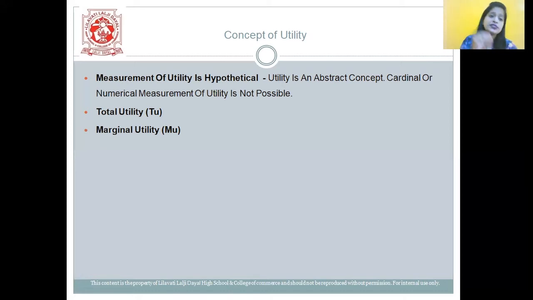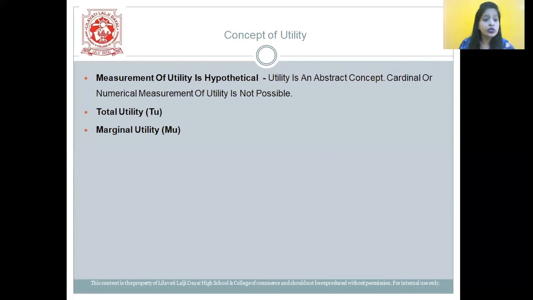Now the second is total utility. So what is total utility? It is an aggregate of all the utilities from all successive units of a commodity consumed. What do we understand by marginal utility?